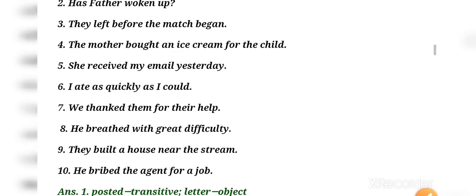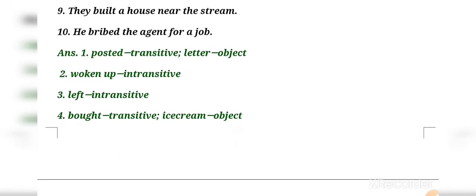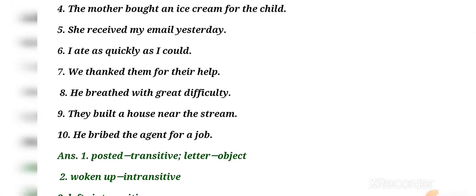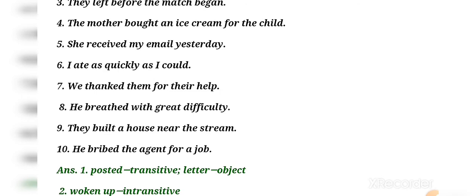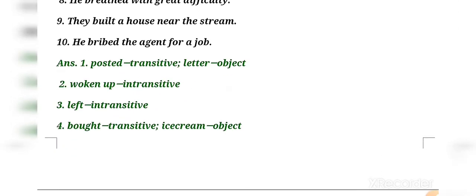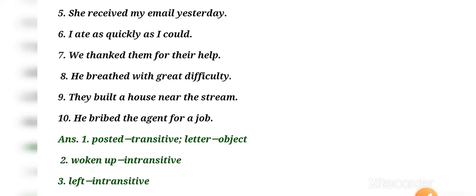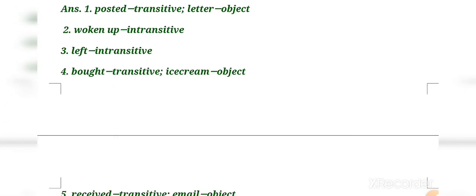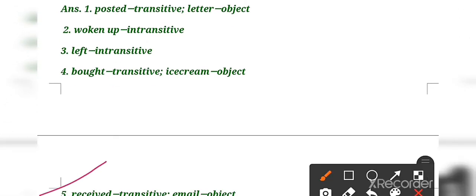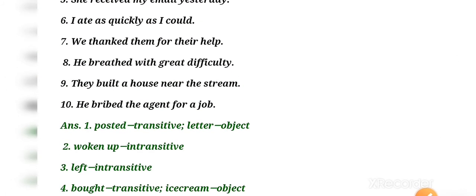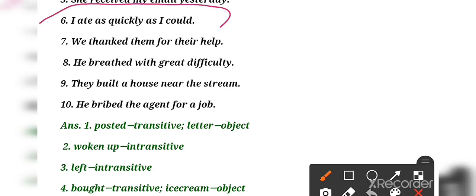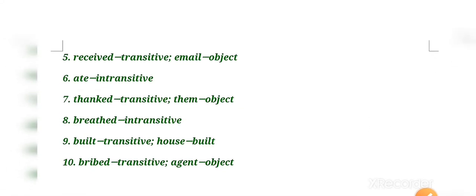Okay, now number 3, they left before the match began. Answer will be left is an intransitive verb. Number 4, the mother bought an ice cream for the child. It says bought will be transitive, ice cream will be the object. Okay, number 5, she received my email yesterday. So received will be transitive and email will be the object. Okay, number 6, I ate as quickly as I could. So here the answer will be ate, intransitive verb. Clear?